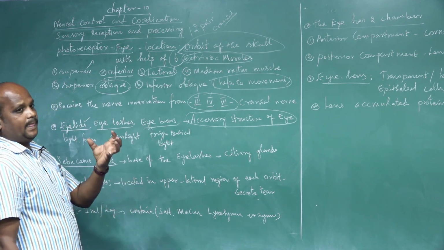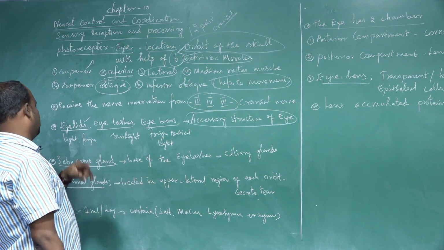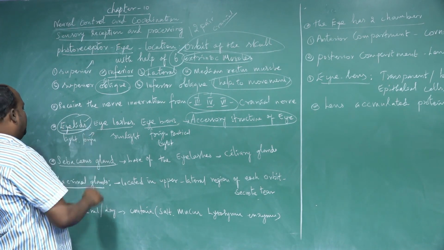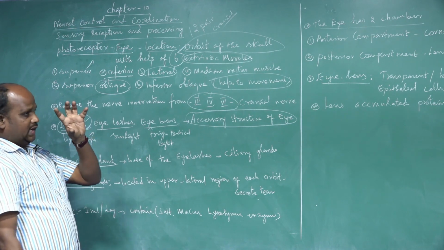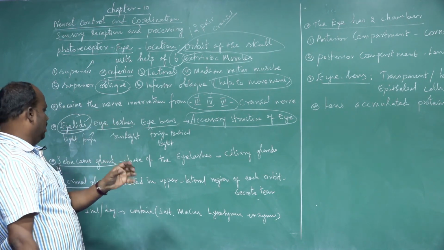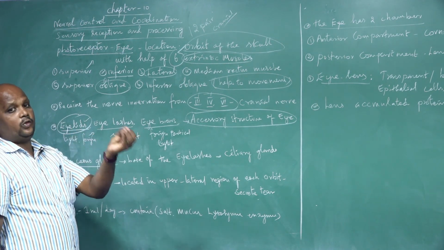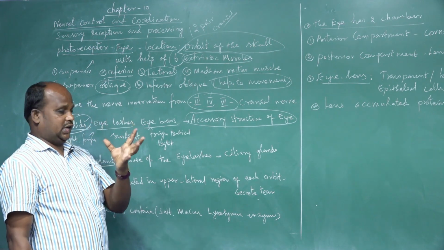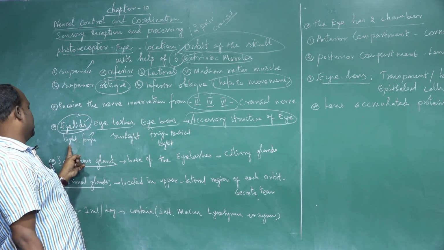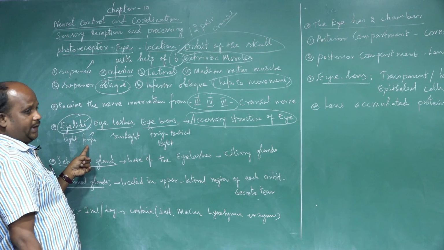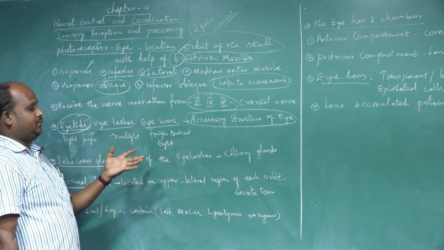So what are the functions of these structures? Eyelids prevent excessive foreign particles and light rays from entering the inner part of the eye structure. Excess light rays and foreign particles are prevented by the eyelids. Foreign particles can be many kinds of objects.